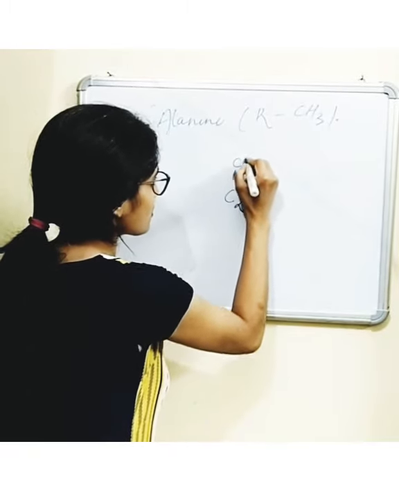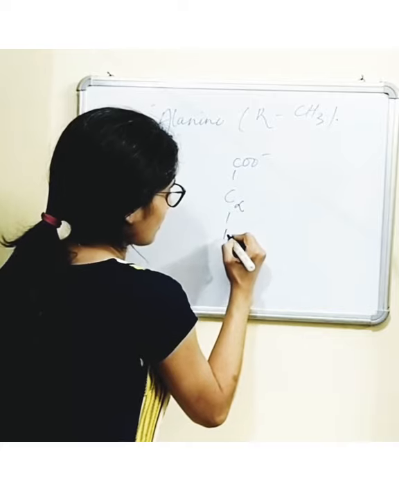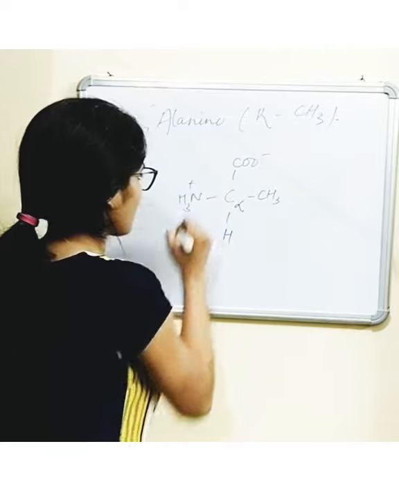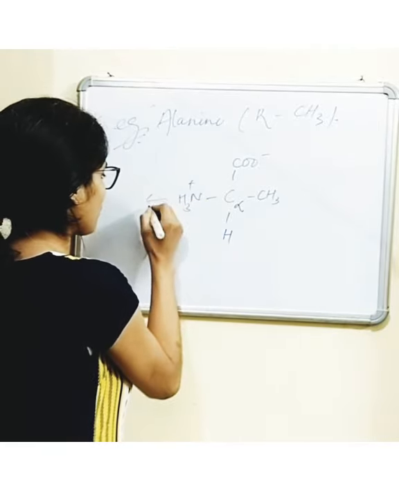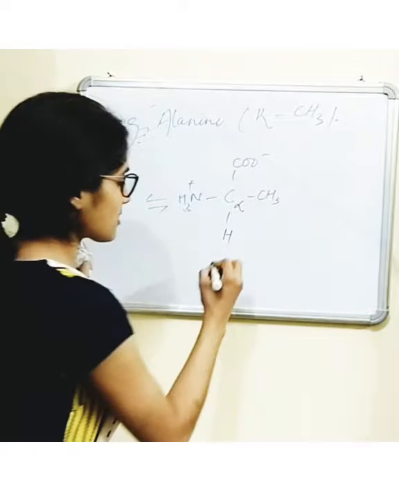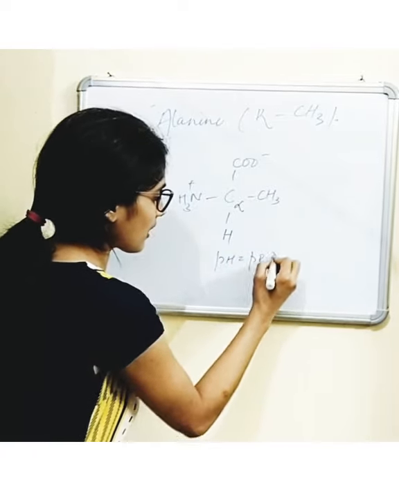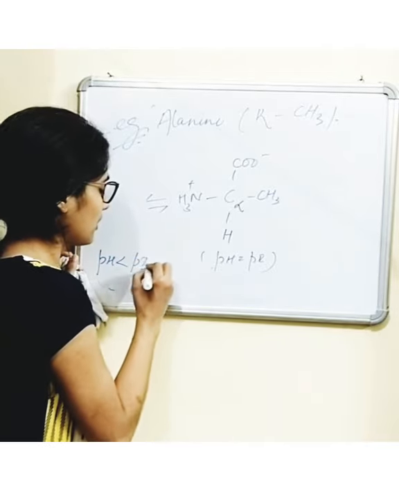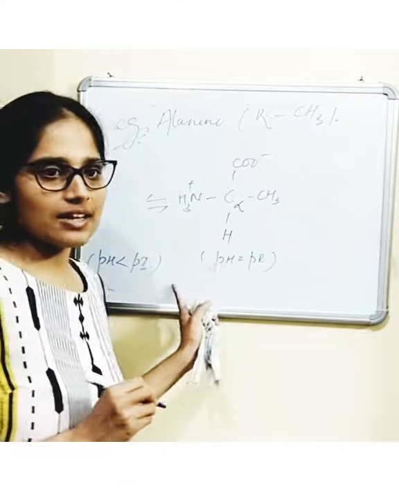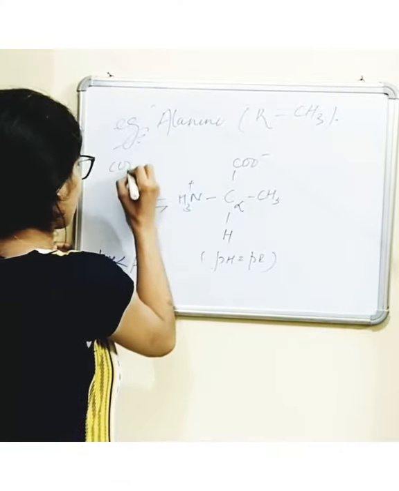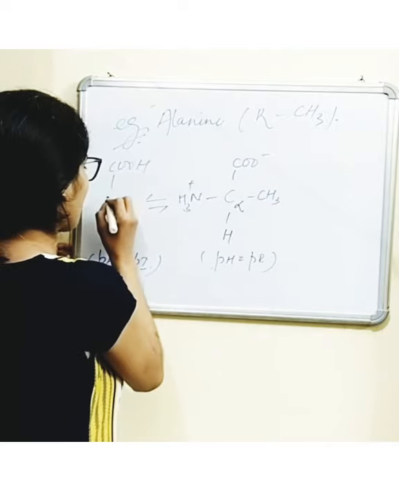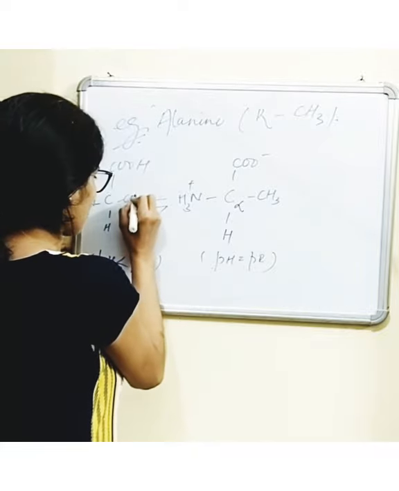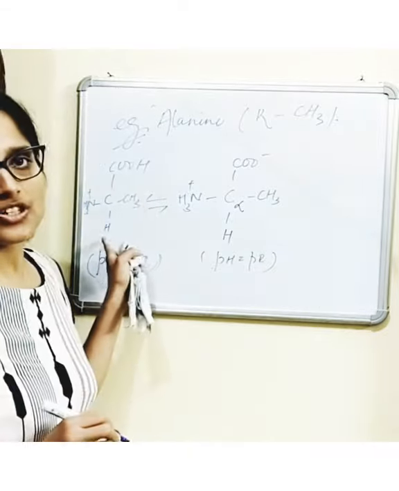So C alpha, COO minus, H, CH3 and NH3 plus. So this is at pH equal to Pi. When pH is less than Pi, then it will become COOH, meaning it will become protonated. This will be NH3 plus, H and CH3, and the molecule will become positively charged.